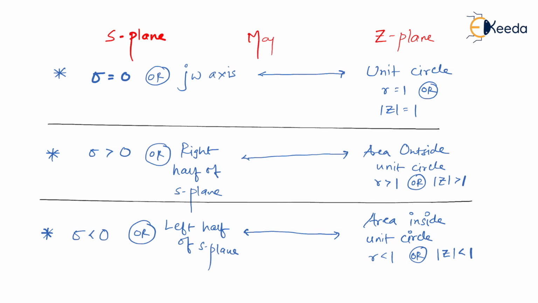So now we have learned the mapping between S-plane and Z-plane. The significance that sigma equal to 0 carries in S-plane, the same significance will be carried by the unit circle. The significance that sigma greater than 0 carries in S-plane, the same significance will be carried by the area which is outside the unit circle, and at the last, sigma less than 0 area, that is left half of the S-plane. Whatever significance the left half of S-plane has in Laplace transform or S-plane, the same significance will be carried by the area inside the unit circle in case of Z transform.